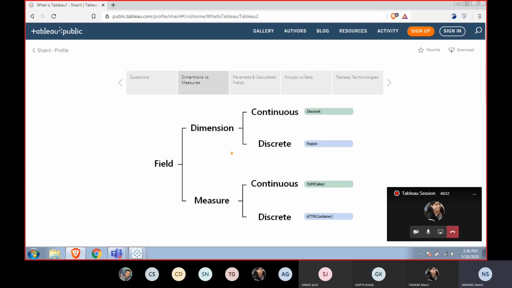Quantitative means all those things that are numerical in itself, or where an aggregation function on that particular column of the worksheet is possible. Those are measures. If it is a non-numerical or qualitative field, then it is a dimension. Correct? With me?